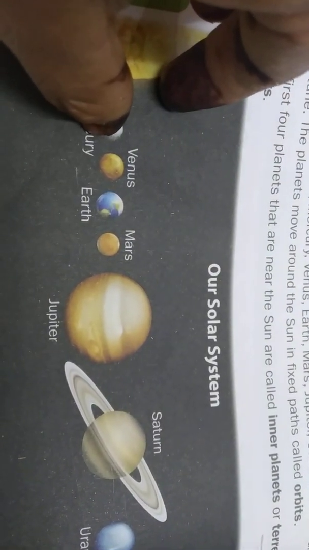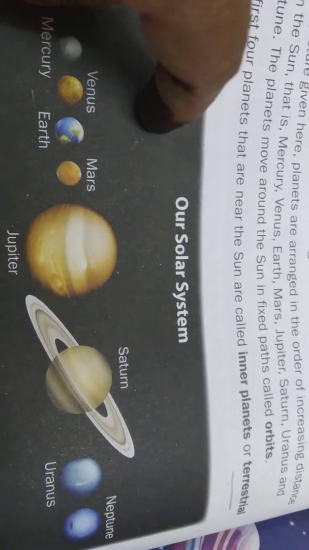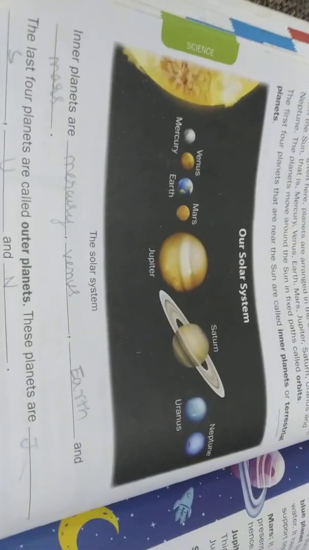The first four planets near the sun are called inner planets, or terrestrial planets. Next, write the inner planet names here: Mercury, Venus, Earth, Mars. The last four planets are called outer planets: Jupiter, Saturn, Uranus, and Neptune. Write these in the blanks using the pencil now.